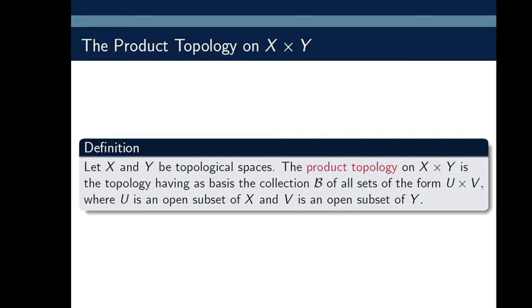Let X and Y be topological spaces. The product topology on X times Y is the topology having as basis the collection script B of all sets of the form U times V, where U is an open subset of X and V is an open subset of Y. So the product topology on the Cartesian product of X and Y has as basis the collection of all sets U cross V, where U is open in X and V is open in Y.